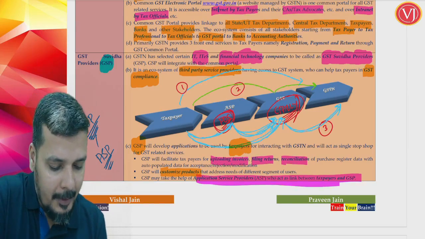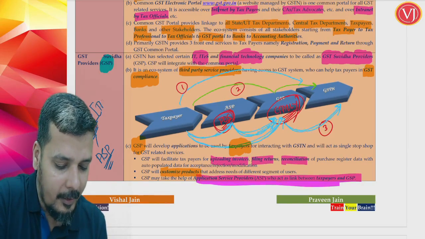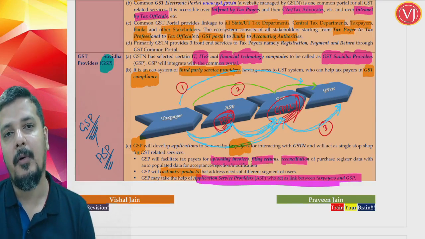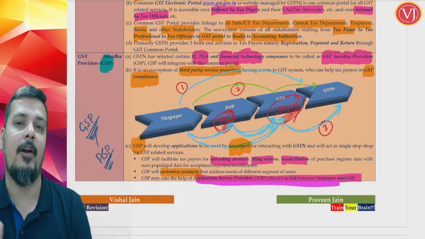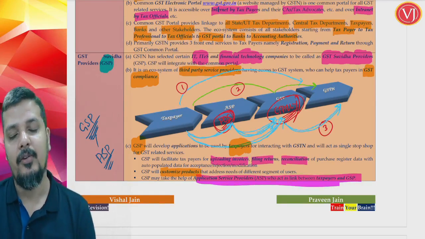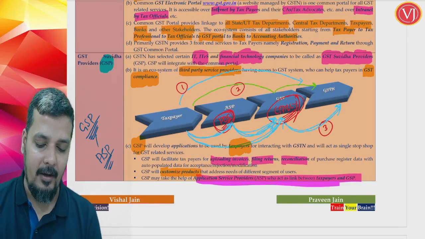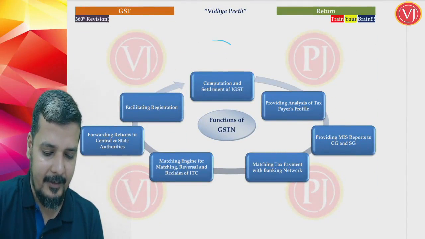The bigger role, the higher role in terms of the GST network, is of the GST Suvidha provider. The application service provider cannot directly talk to the GST network, but it can talk to the GST network via your GST Suvidha provider.